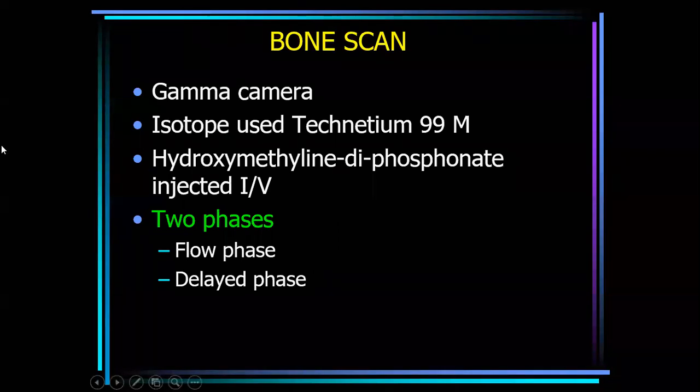The bone scan. This is a bone scan that is done with a gamma camera. Different isotopes are used, and these are injected IV, and then the first total body X-ray is taken, and after 4 hours another X-ray is done. The isotope used is technetium 99m hydroxymethylene diphosphonate, injected IV, with two phases, a slow phase and a delayed phase.